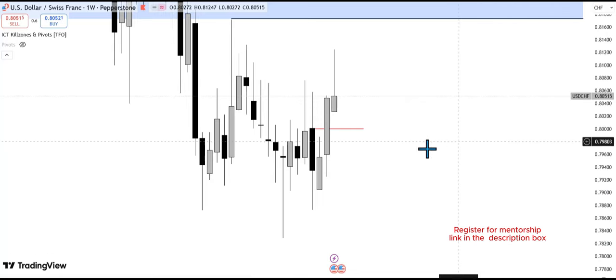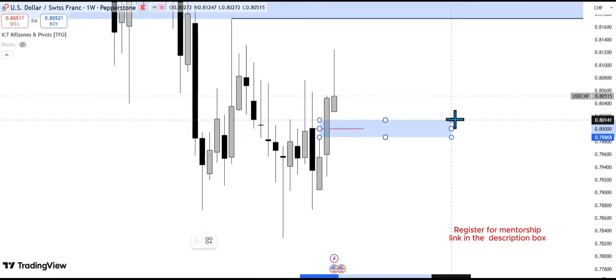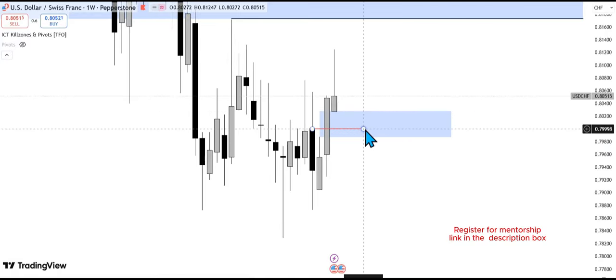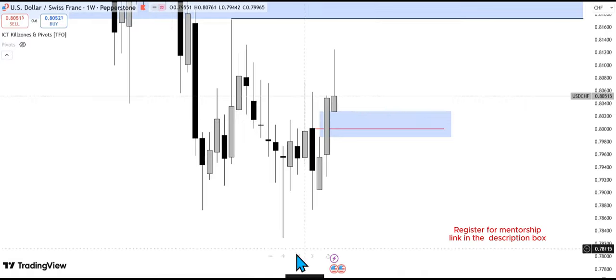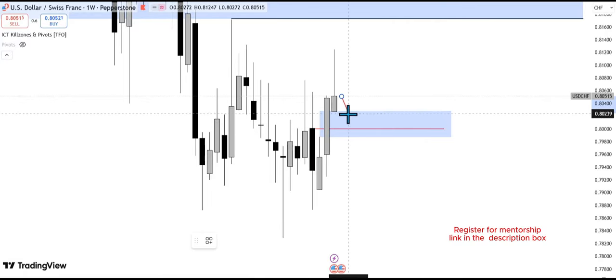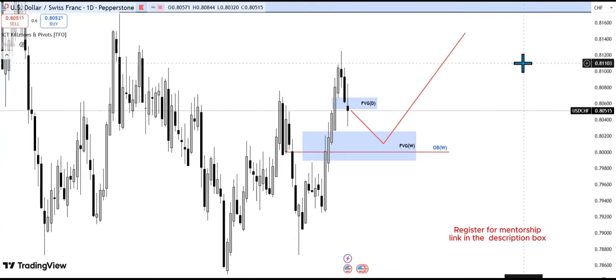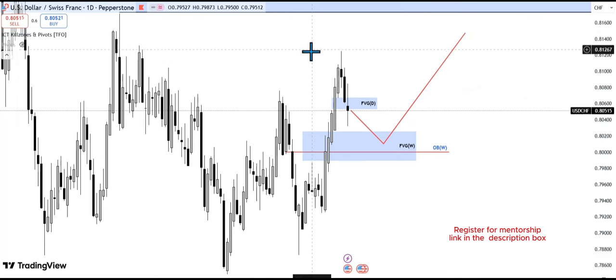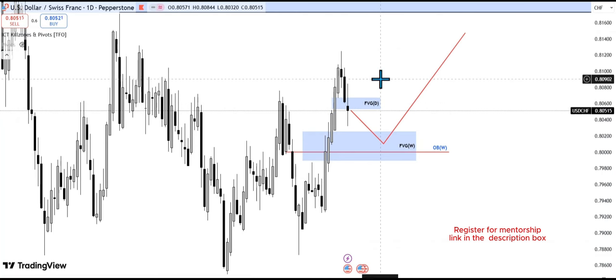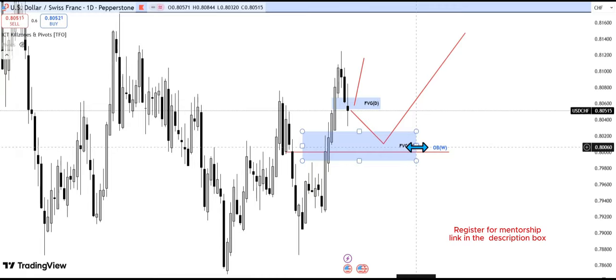We're going to start with the weekly time frame. As you can see on the weekly time frame, we have this fair value gap, and we also have this order block here. I want to see price use this fair value gap to push price higher. So let's look at the daily time frame. On the daily time frame, USDCHF, we have a daily fair value gap here. Price can still use this daily fair value gap to just push price higher, and we fail to get a retracement to this fair value gap.